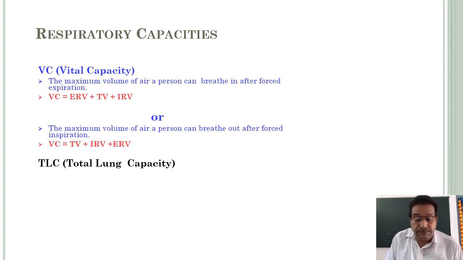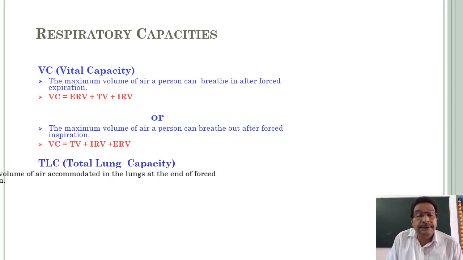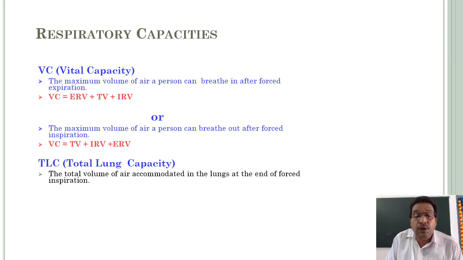Next, TLC. TLC means total lung capacity. The total volume of air accommodated in the lungs at the end of forced inspiration.